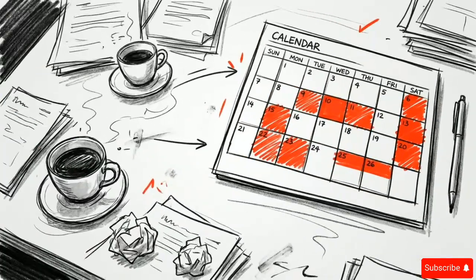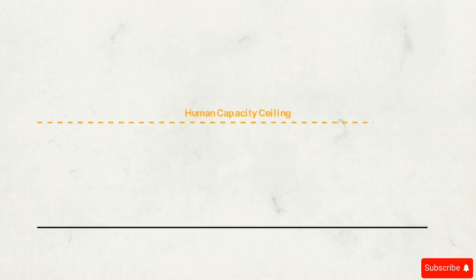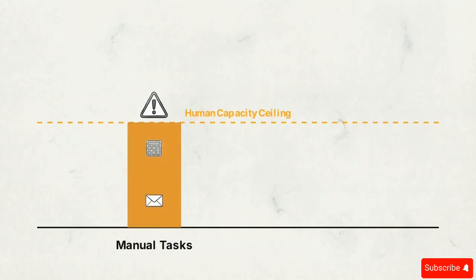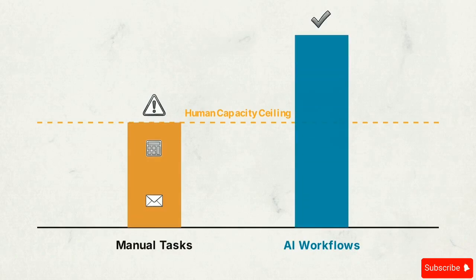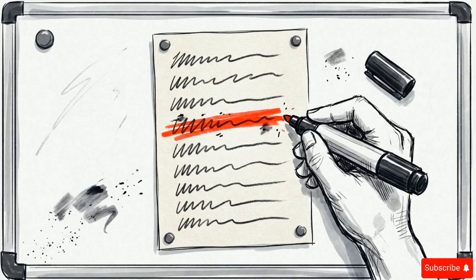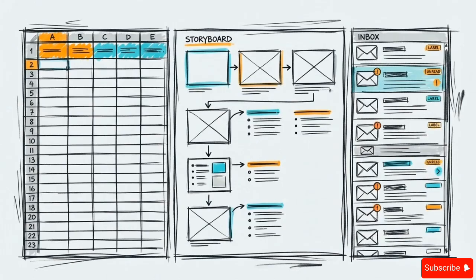Mapping out these manual hours is the mandatory first step. You cannot scale your output until you know exactly where your time is being lost to repetitive labor. Review your handwritten list. Identify the duties that are highly repetitive, data-heavy, or formulaic. Tasks like manual data entry, formatting presentations, or drafting the same email replies every morning.